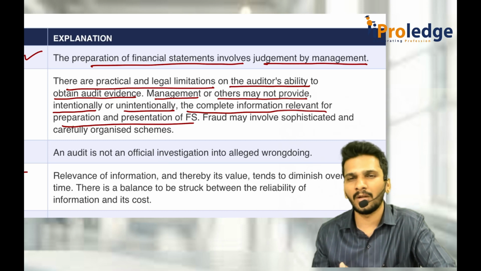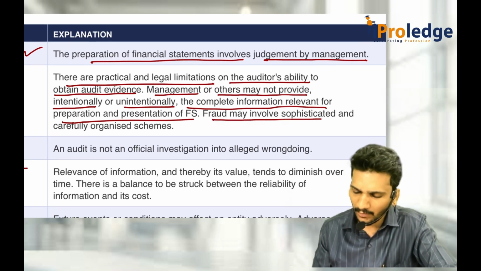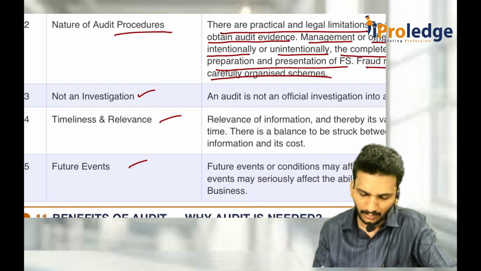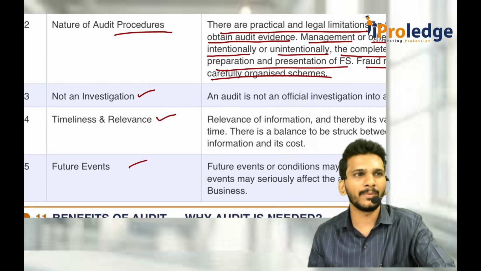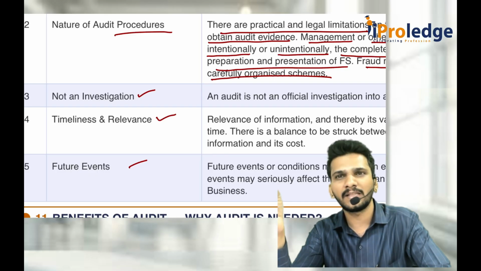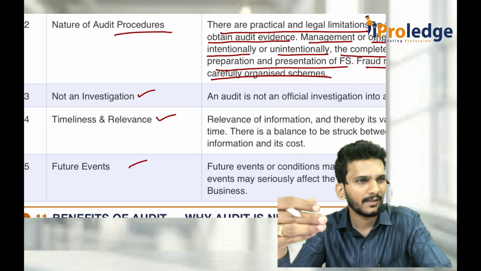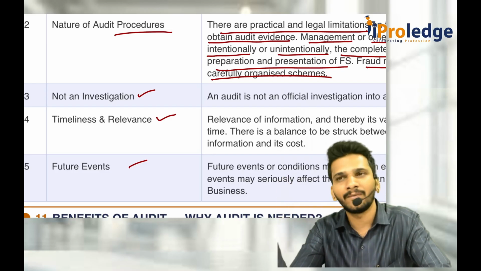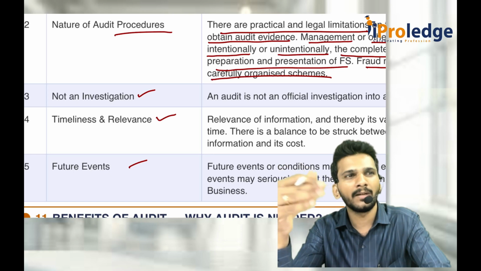When they don't give the information, how are we supposed to do that? Fraud may involve sophisticated and carefully organized schemes. Then timeliness and relevance. If you look at the audit, we should complete the audit. See, what is the due date of conducting an AGM? Six months from the end of the financial year, that is 30th September. To call the AGM, you should give a 21 days clear notice. That means you should give the notice by August 10th, or on the safer side, I'm taking August 1st. Before that time, you should complete the audit.